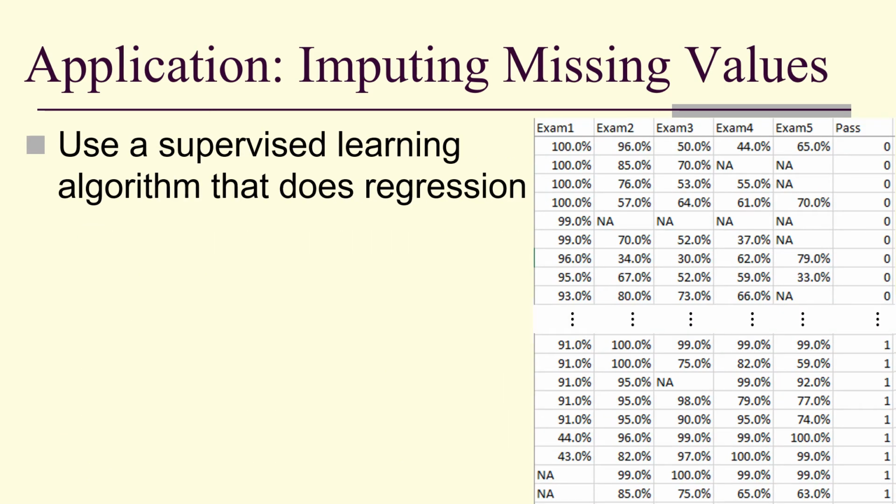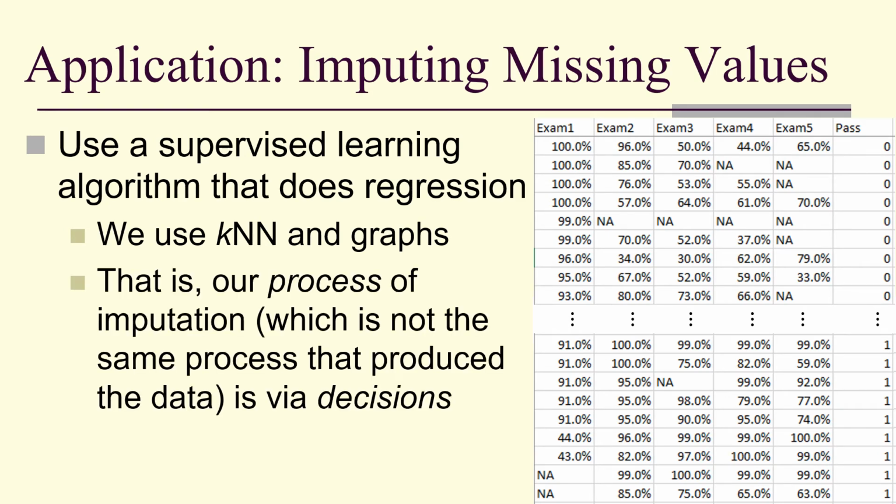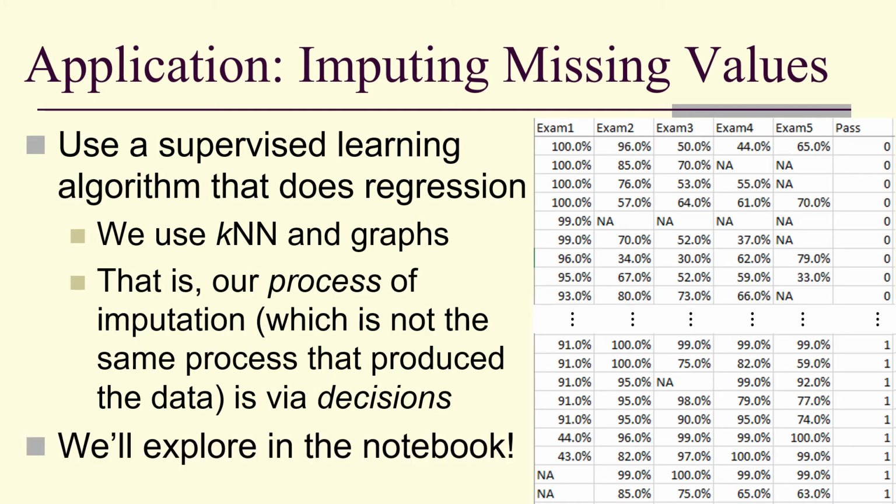So we'll use a supervised learning algorithm to do this, to replace these NAs. It'll be based on k-nearest neighbors and graphs. In particular, it's going to be a process of imputation, which is not the same process that produced the data, but it will be via decisions and information in the data. We'll explore in the notebook.